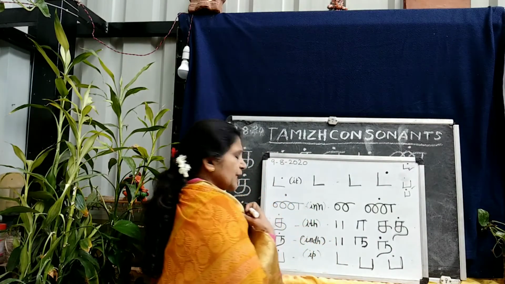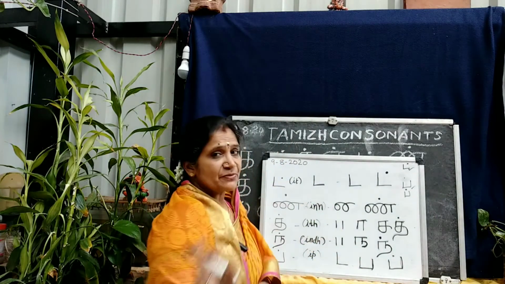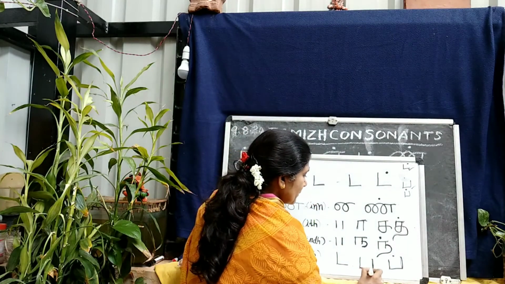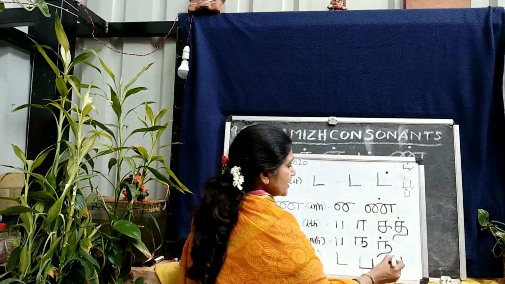Next we have ip. I-P, ip. So how do you write it? It is also very easy. Just like the capital English alphabet L. Okay. And then extend the sleeping line, take it out, and put a dot here.